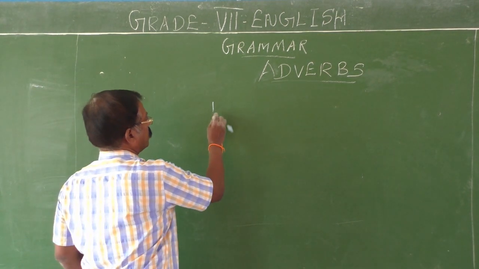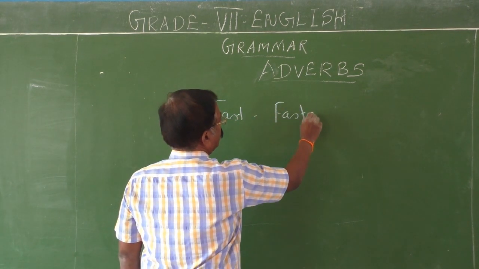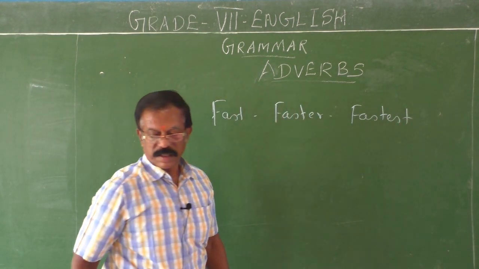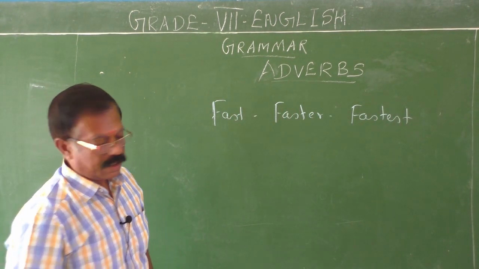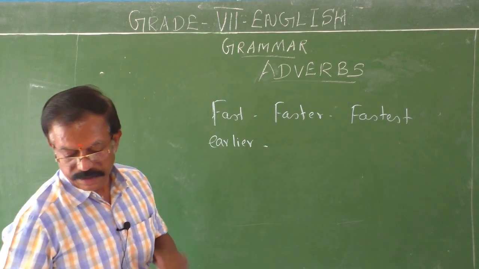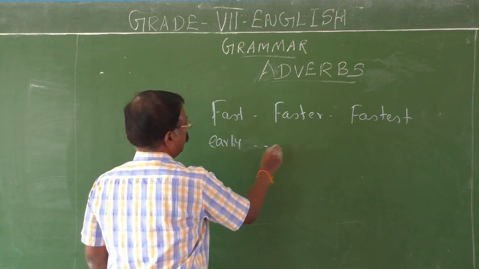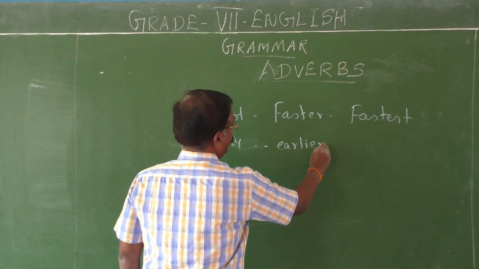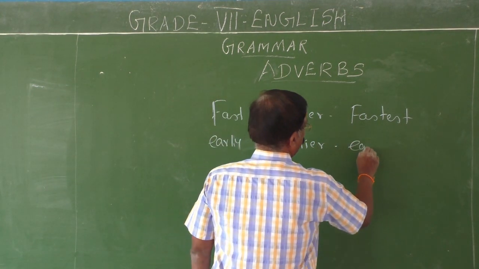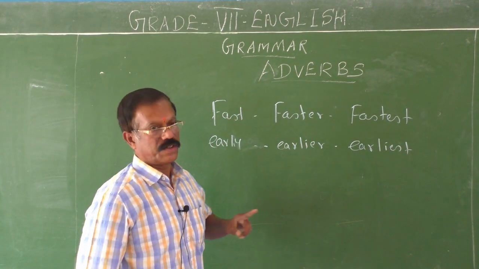See, fast, faster, fastest. Earlier. See, early, earlier. And then what is the superlative form? Earliest. So early, earlier, earliest. Okay.